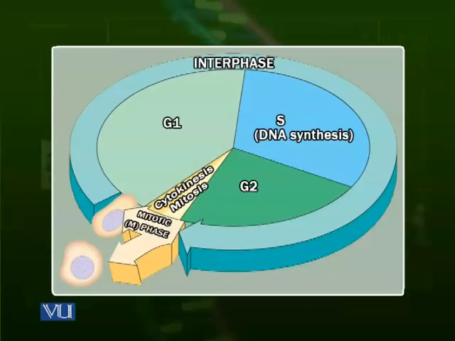Here you can see a diagram which shows the interphase and the mitotic phase, the M phase. As you can see, interphase makes up about 80 to 90% of the cell cycle, and the remaining small phase is called the mitotic phase, M phase. Interphase, as you can see, is again divided into these three phases as I have described: the G1 or gap 1, the S or the DNA synthesis phase, the G2 phase, then comes the M phase.